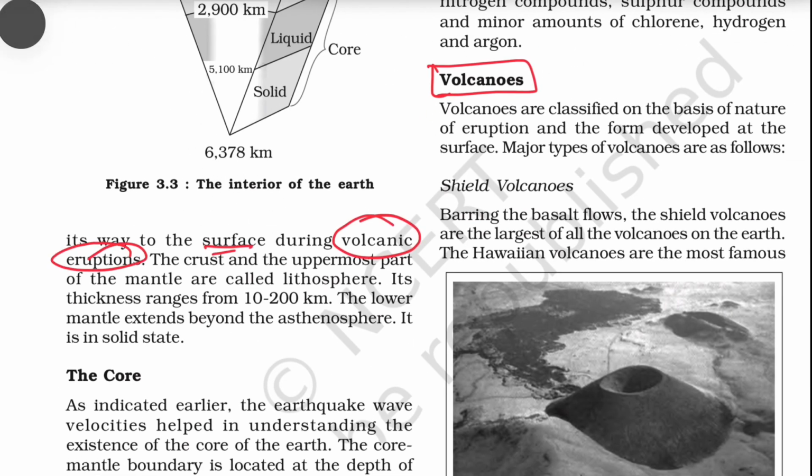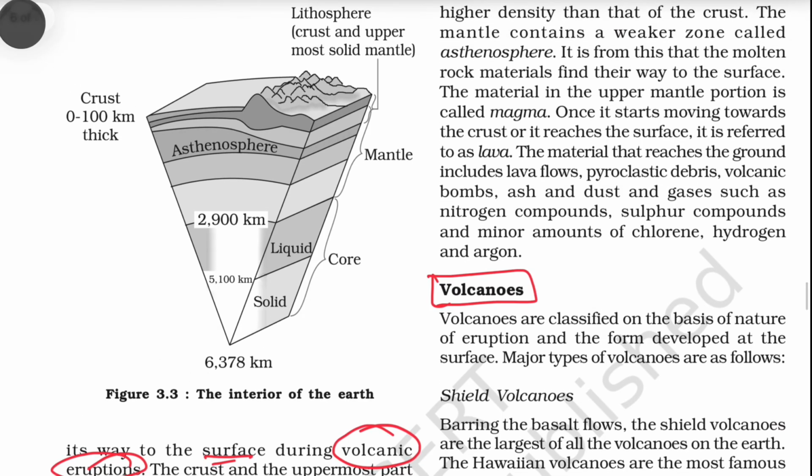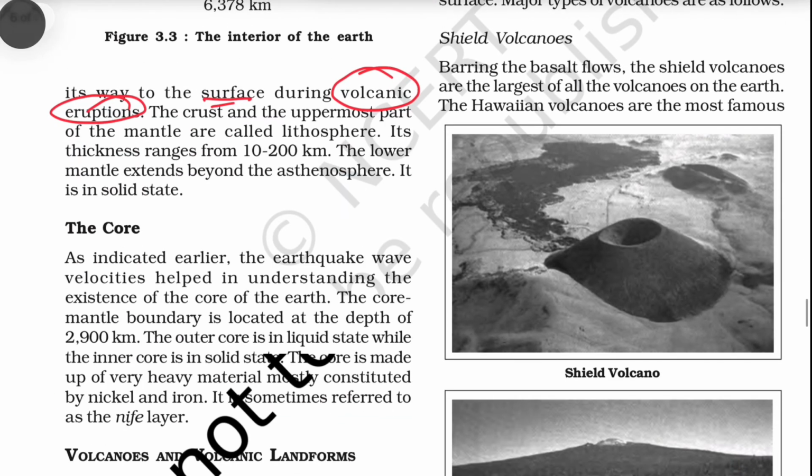So if any volcanic eruption happens, the main source of magma for those volcanoes will be coming from the mantle region, and the majority of the magma is coming from the asthenosphere, which is present in the upper part of the mantle. So suppose the volcanoes are present here, and the magma that is feeding this volcano is coming from the asthenosphere. And the crust and the uppermost part of the mantle are called the lithosphere. Its thickness ranges from 10 kilometers to 200 kilometers. The lower mantle extends beyond the asthenosphere. It is solid in state.